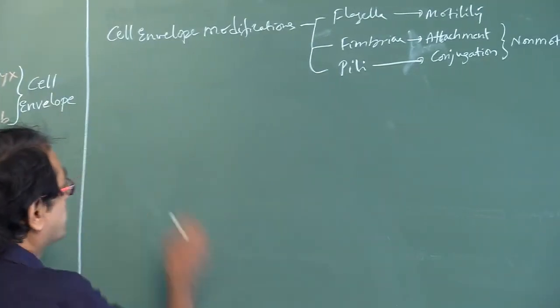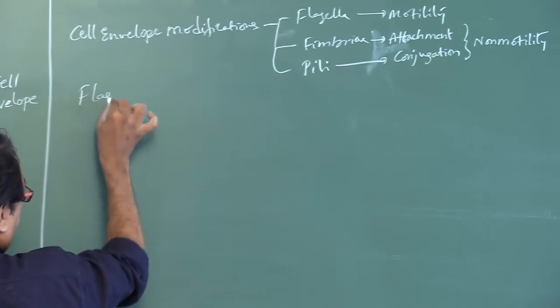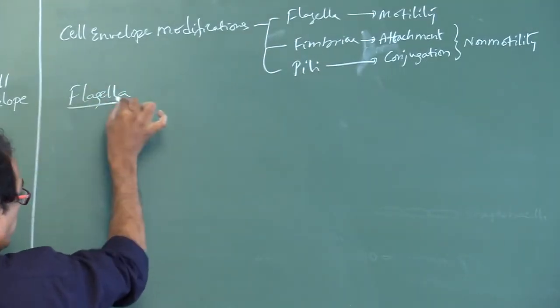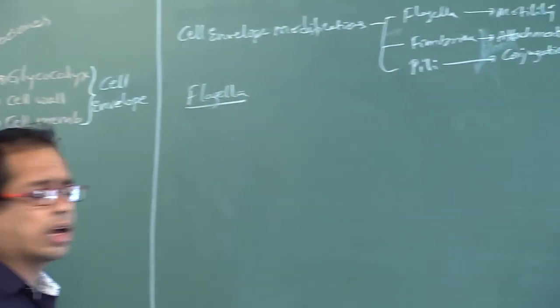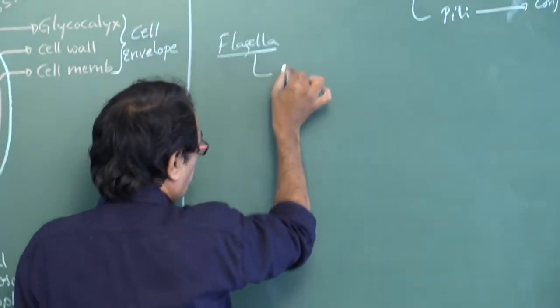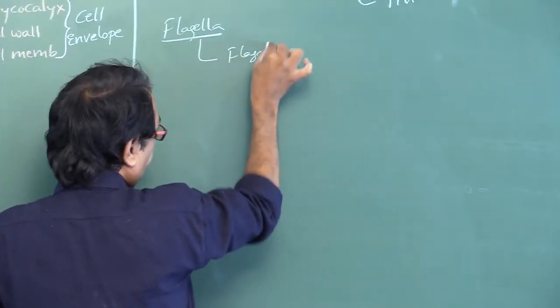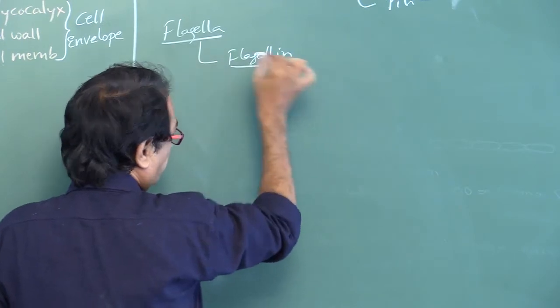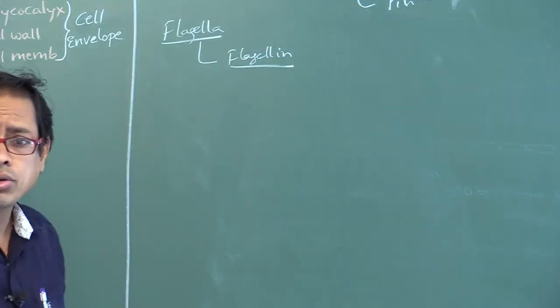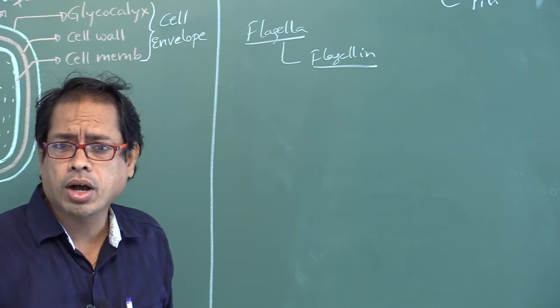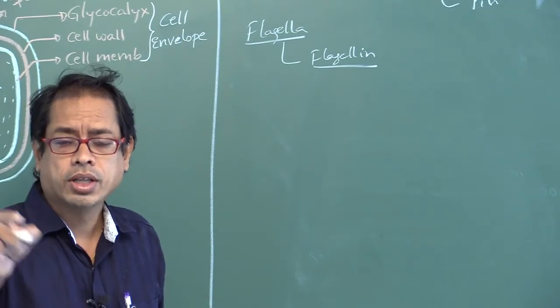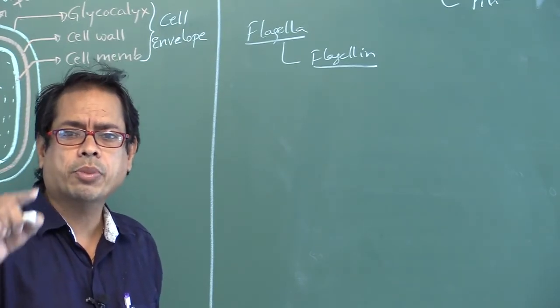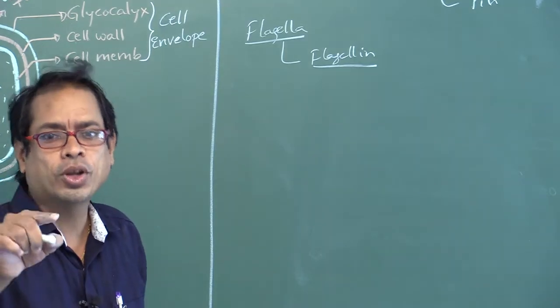Okay. Right. First of all, flagella. Prokaryotic flagella are made up of a protein called flagellin. Very, very important. Whereas eukaryotic flagella are made up of microtubules, that is, a protein called tubulin.